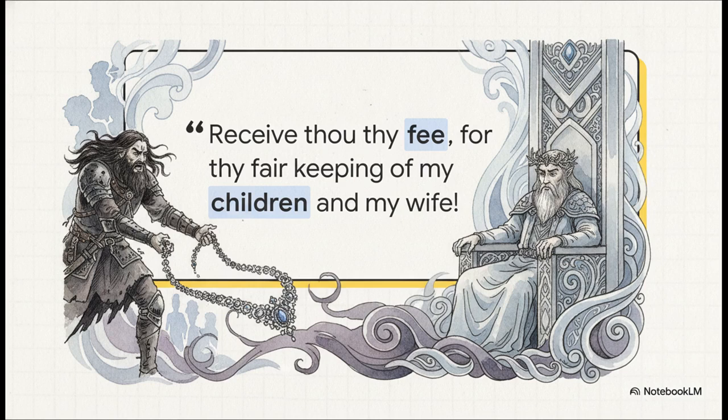Húrin takes this priceless treasure all the way to the elven realm of Doriath, stands right before King Thingol, and violently throws it at his feet, shouting, "Receive thou thy fee for thy fair keeping of my children and my wife." It is such a devastating, bitter, and honestly, completely unjust insult. Húrin is essentially accusing Thingol of failing his family, which is a lie fueled entirely by Morgoth's lingering deceit.